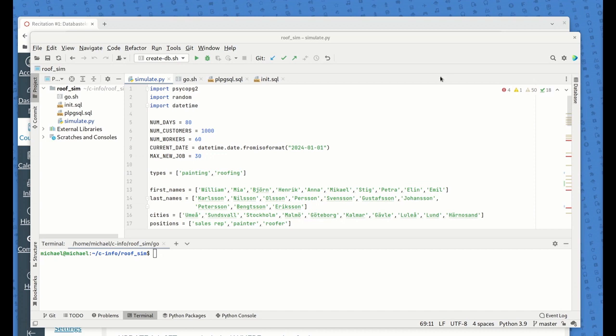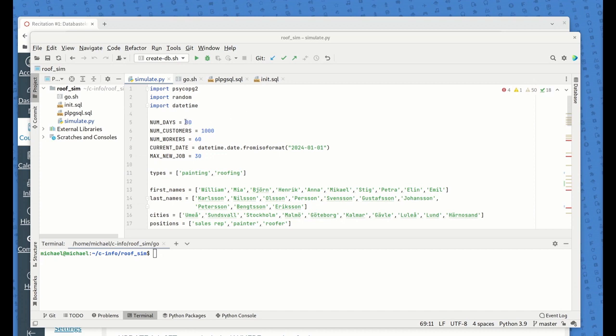When you download that zip and unzip it, you're going to wind up with something like this. Now, I'm assuming you are all going to be able to get psycopg2 through pip, so I'm assuming there's a certain amount of Python understanding here. We can talk about it tomorrow if there are any problems with getting the installation to work. Anyways, this is just some quick Python that runs the simulator.